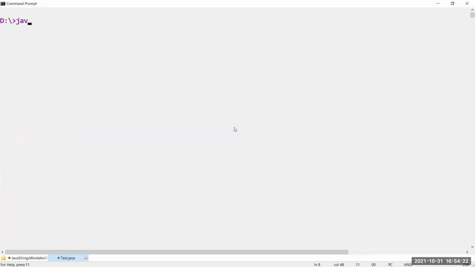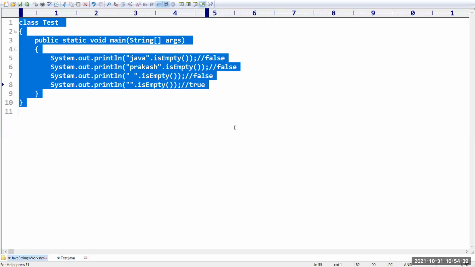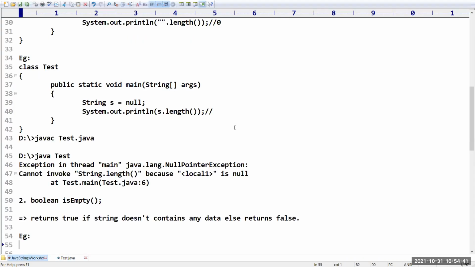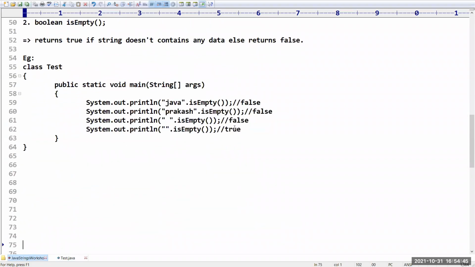Let me compile the program and let us execute. So javac, I am taking test.java. The program compiled fine. And if you execute the program, we are going to get false, false, false, and the last one true. Sir, you now know clearly how we are going to get these values. This is nothing but the boolean isEmpty function, which checks whether it contains a string or not. Sir, up to these two functions, do you have any doubts? Please confirm.